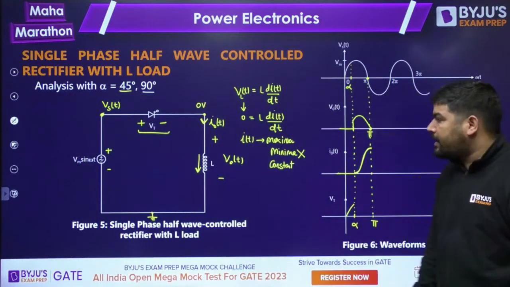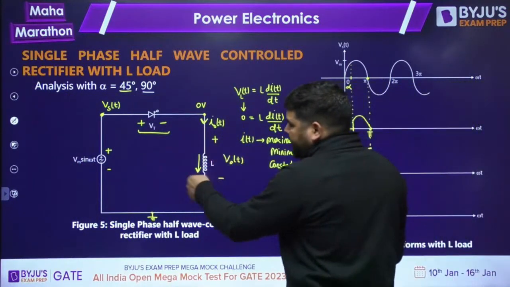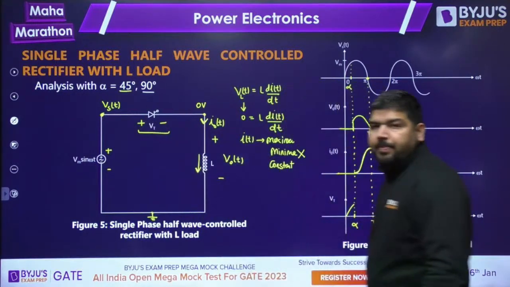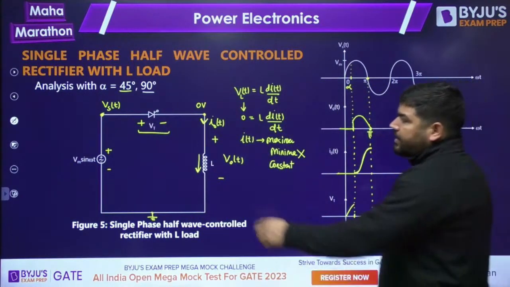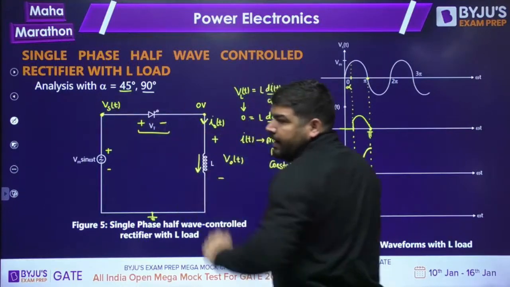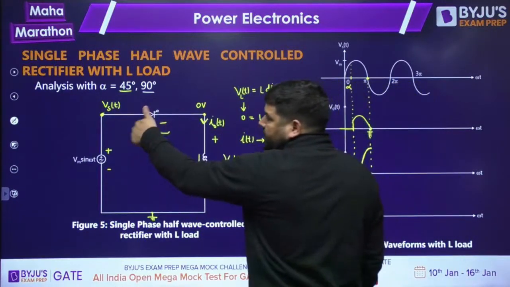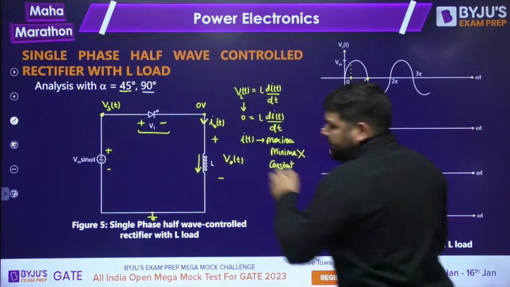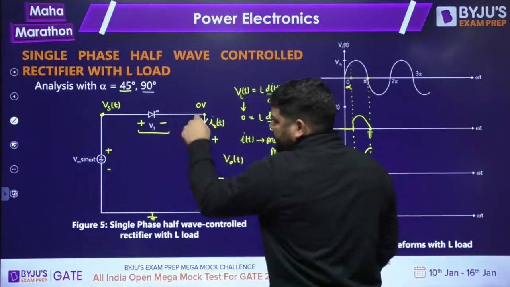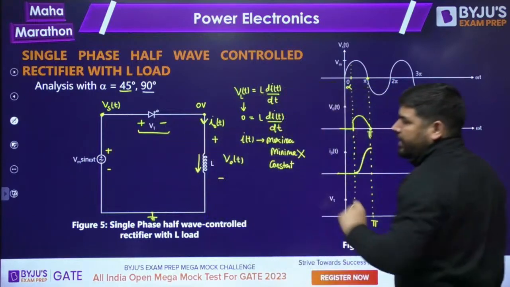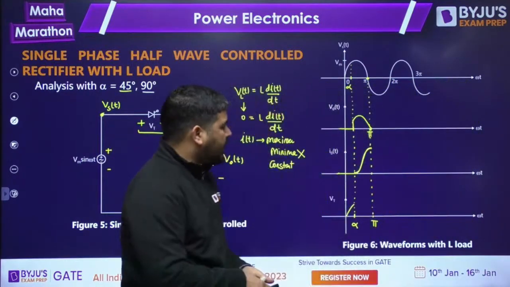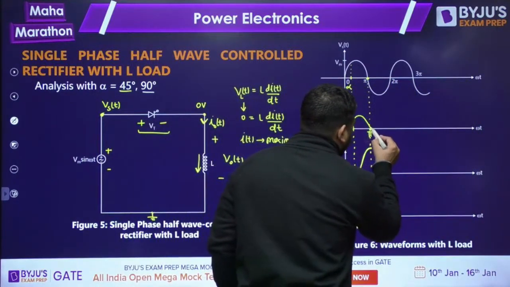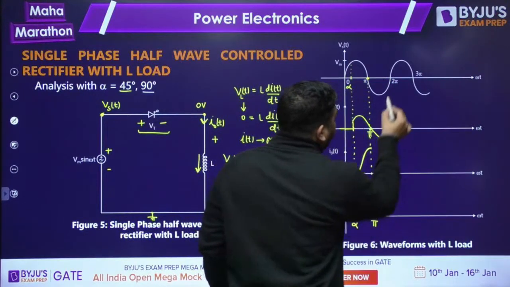So what will happen, guys? After this point, this inductor will keep this thyristor turned on. If the thyristor is turned on, even if the voltage is negative, if the thyristor is conducting, then the output voltage will remain as the supply voltage, because it is shorted. So the output voltage will be the same as the supply voltage. It means the output voltage will now become negative, okay?